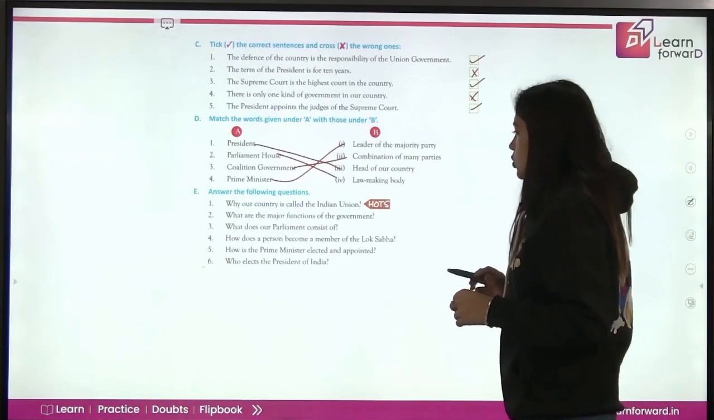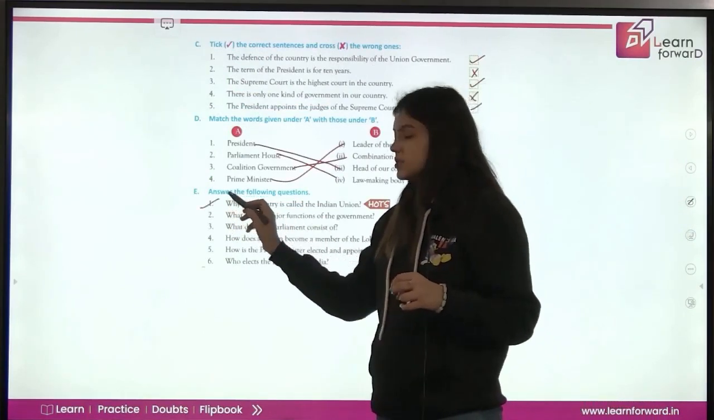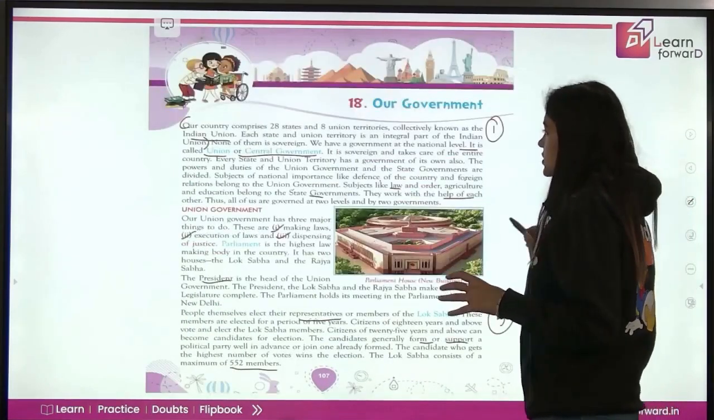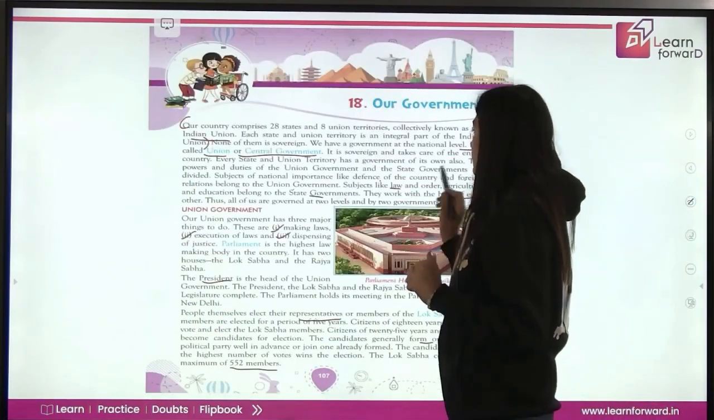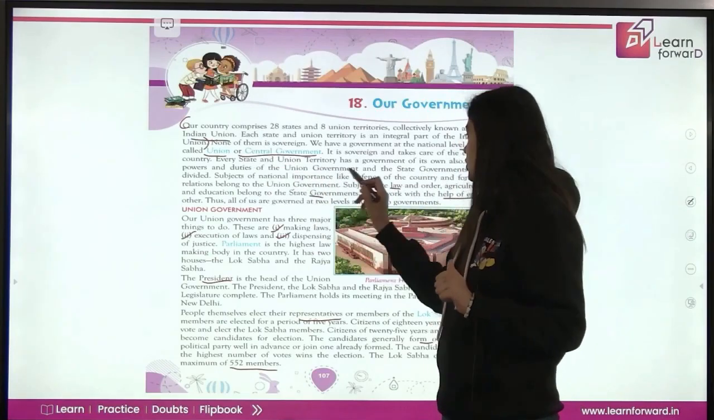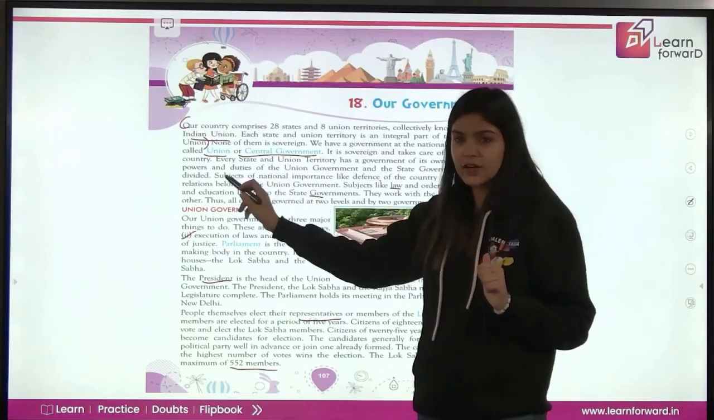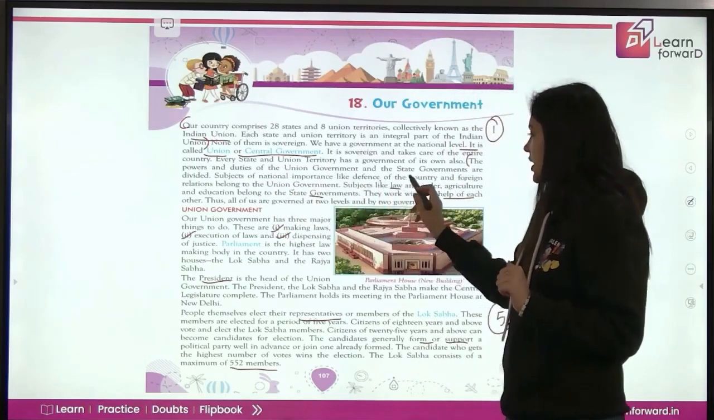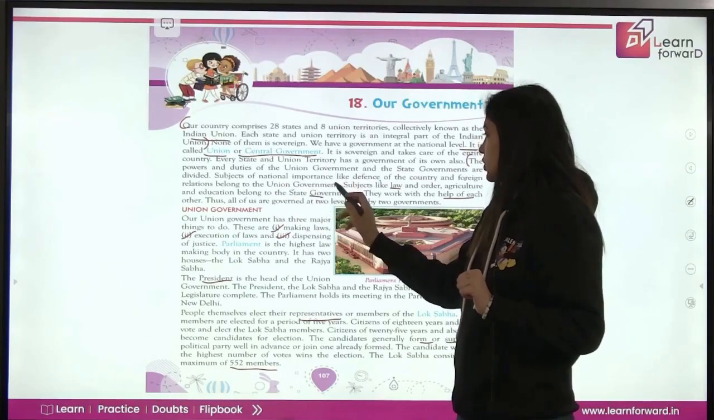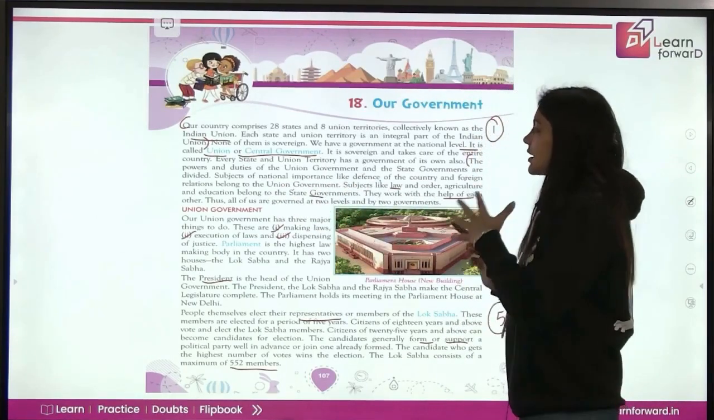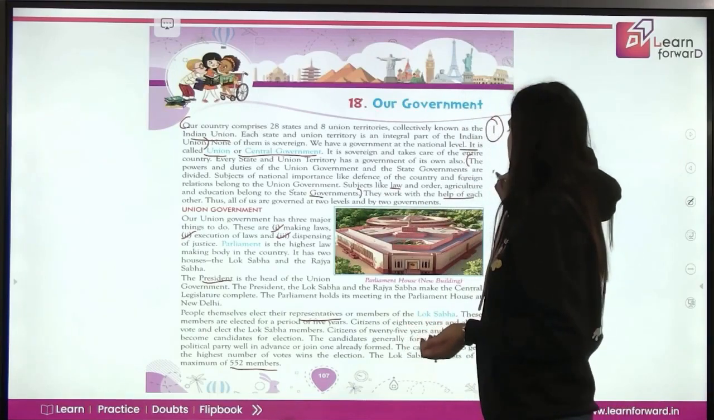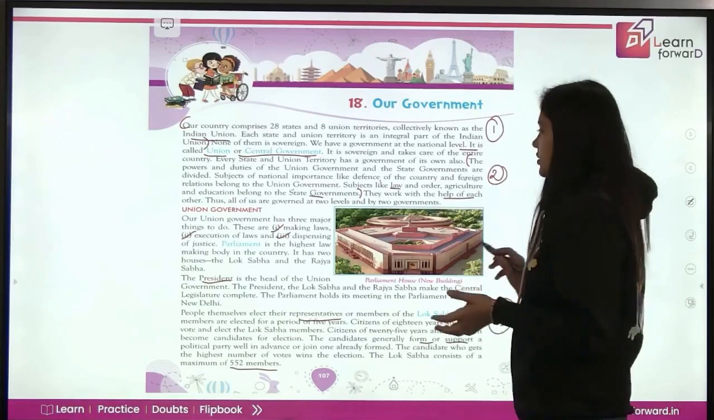Now question number 2, what are the major functions of the government? So the answer of this question is in the first paragraph itself. What are the duties of the government basically? So the powers and the duties of the union government and the state governments are divided. Subjects of national importance like defense of the country and foreign relations belong to the union government. Subjects like law and order, agriculture and education belong to the state government. So these are the duties of the government.